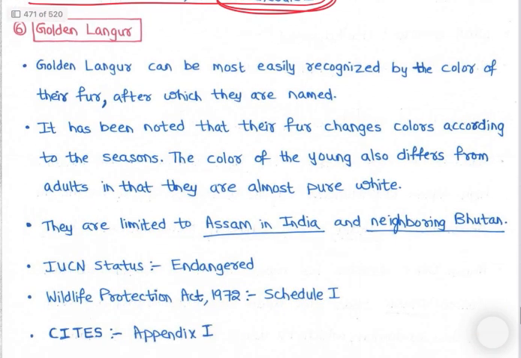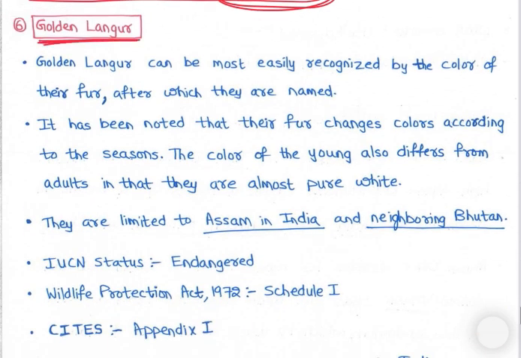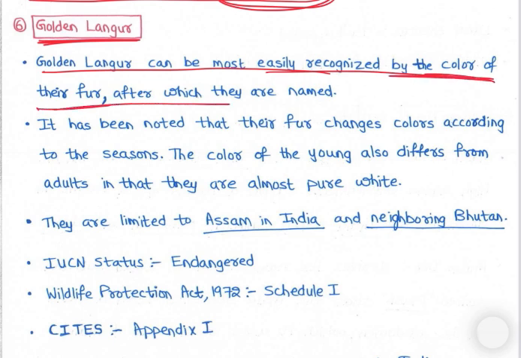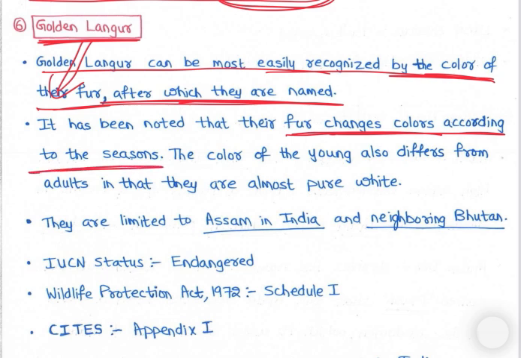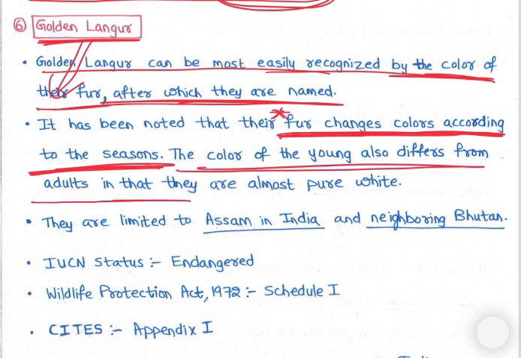Next is golden langur. Golden langur, right. Golden langur can be most easily recognized by the color of their fur, after which they are named. So वो golden color fur है, right, उससे golden langur. It has been noted that their fur changes colors according to the seasons. So it is important. Fur changes colors according to the seasons. Mostly golden color रहेगा. The color of the young also differs from the adults in that they are almost pure white, right. Again ये भी है, right.